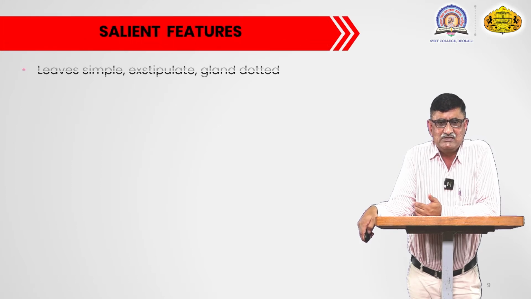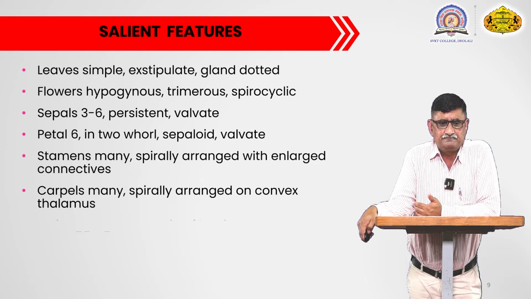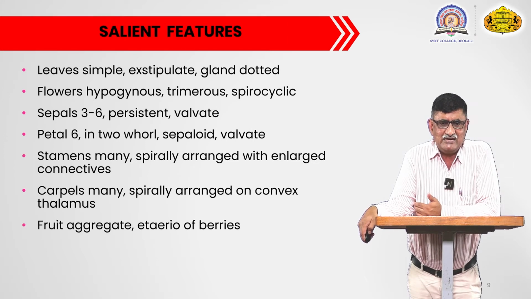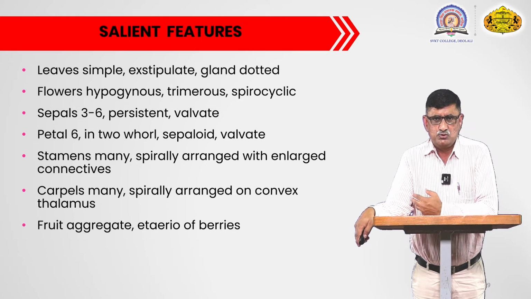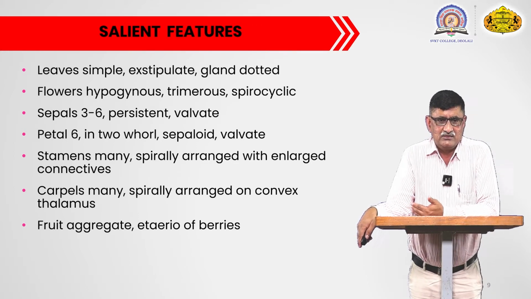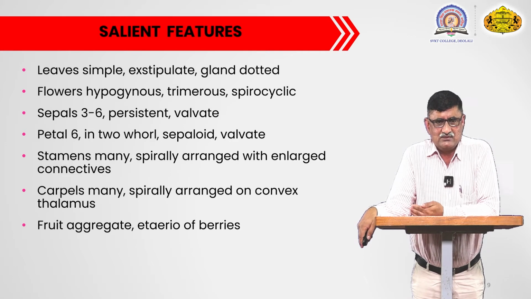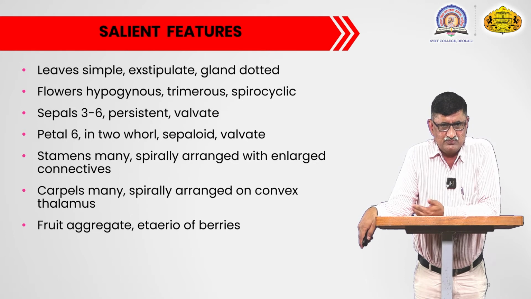Now we will see the salient features of this particular family. In the salient features, the plants of this family show different kinds of habit. The plants may be herbs, shrubs, small-size trees or climbers. The leaves of the plants are mostly simple. They don't have any kind of stipules, and that's why they are exstipulate.